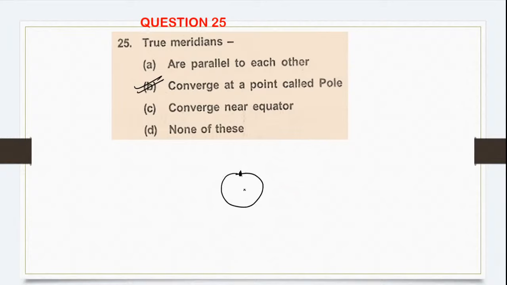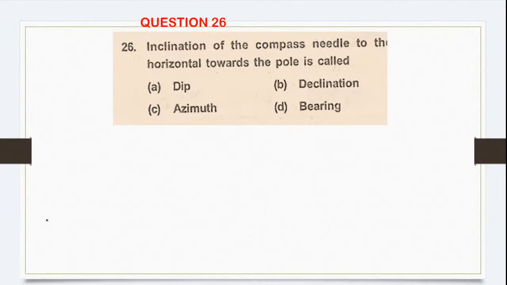So this is your north, south, like this, like this, like this. They will all converge at a point called the pole. These are called poles, north pole and south pole. So the correct answer is option number B.